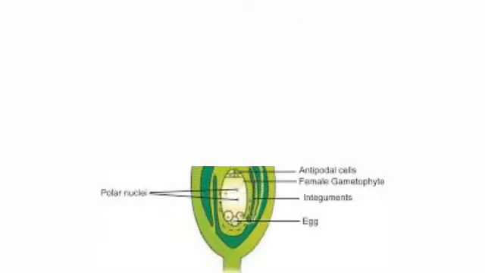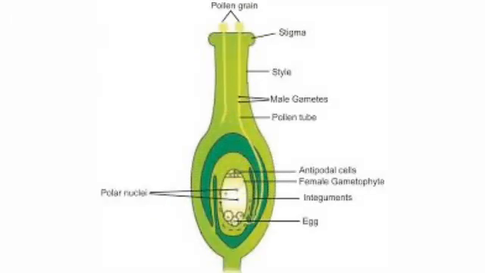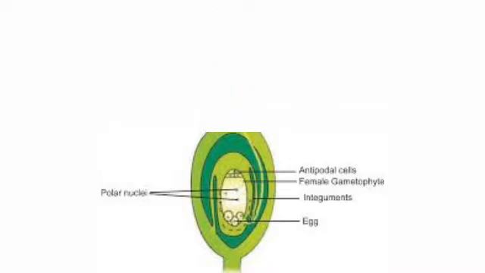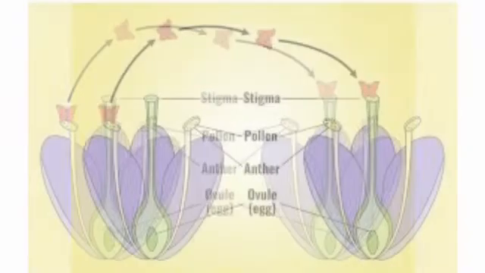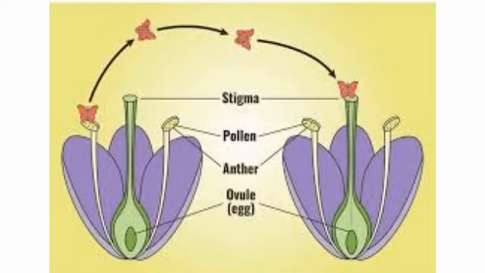And what about the female gamete? In the female parts, the ovary contains ovules. Ovules are the female gametes. So, now we have both male and female gametes.